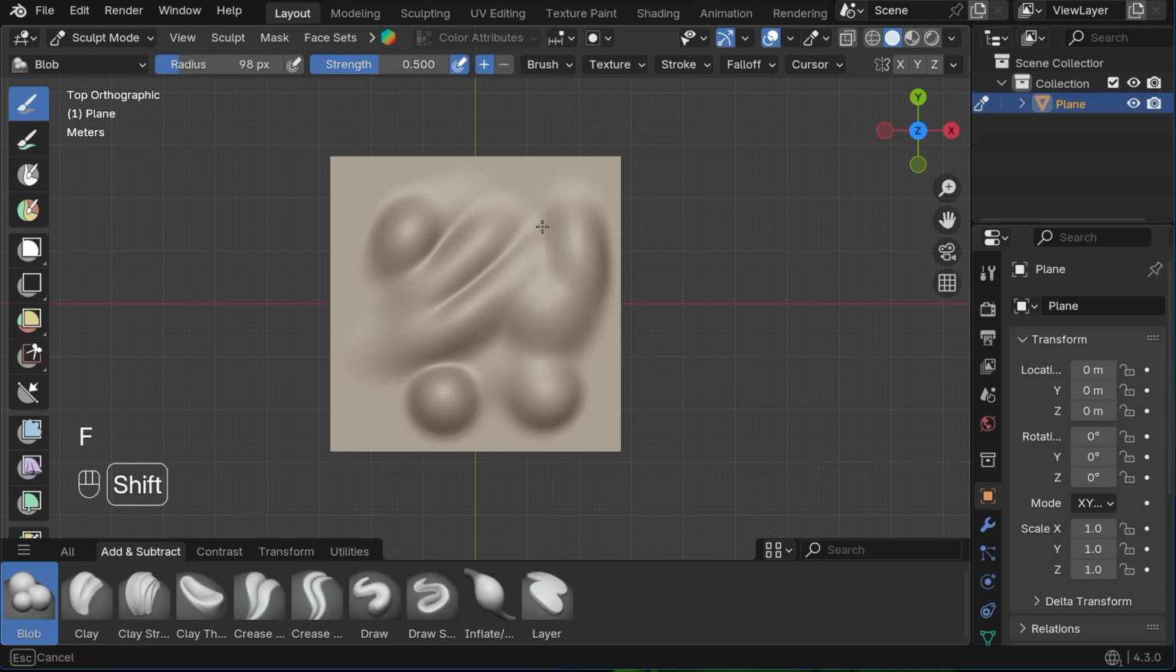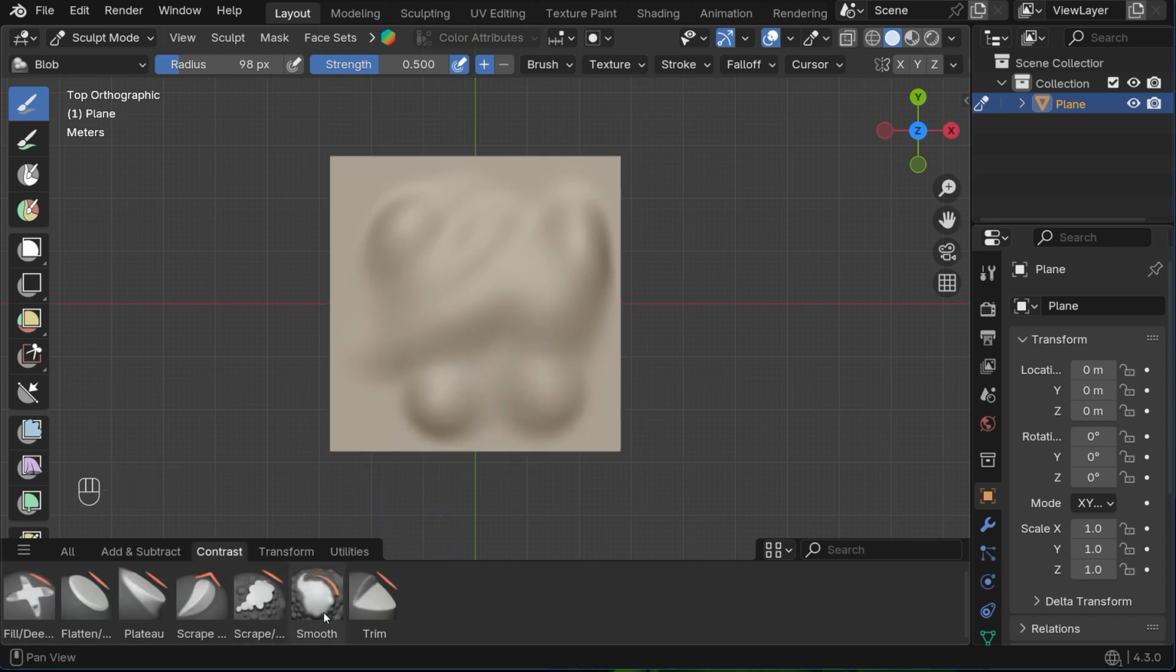Pressing Shift switches to the smooth brush, which smooths out the areas you stroke. The smooth brush is found in the contrast category. If you want to change the strength of smoothing, you'll need to select this brush.